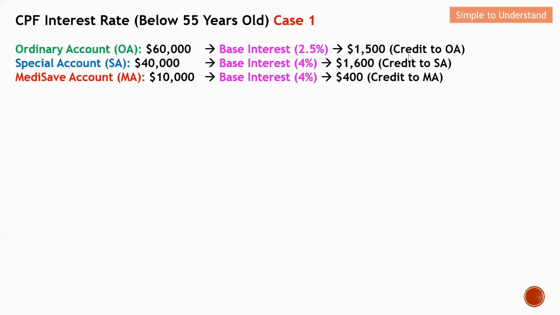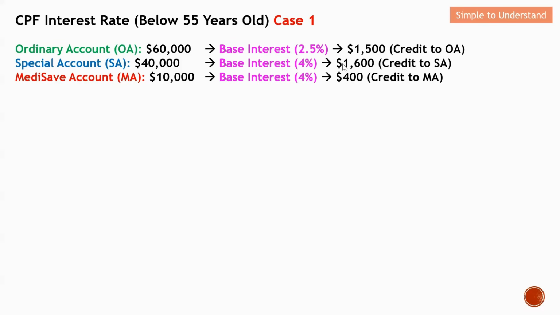Next, the same for SA and MA, they are able to earn a base interest of 4%. If you take 4% on this 40K, this will give you 1.6K. Same for MA, 4% on 10K will give you $400.